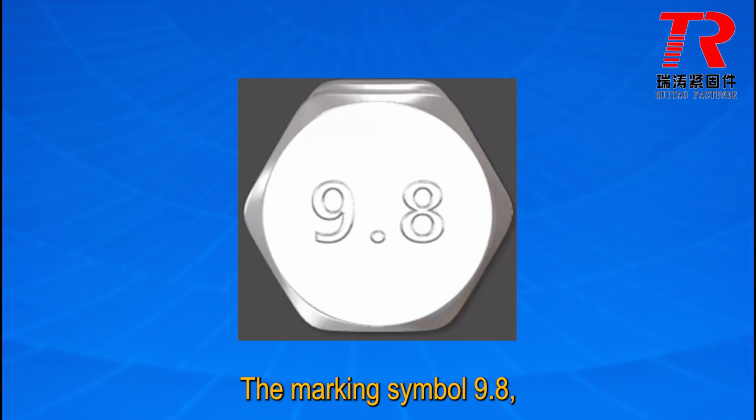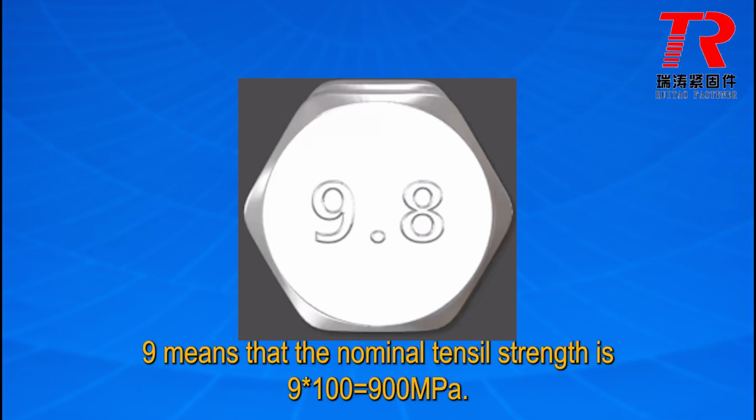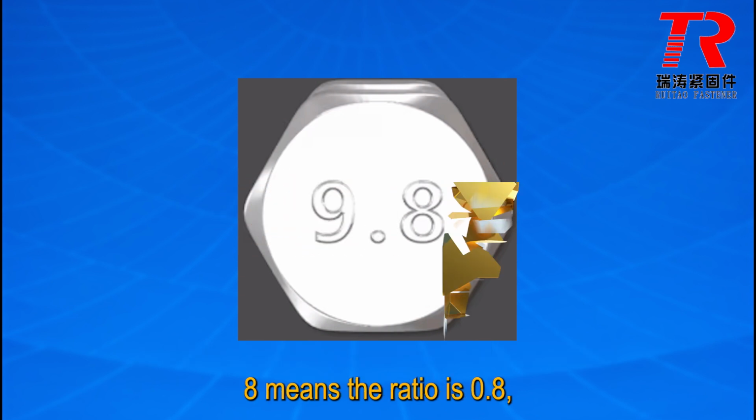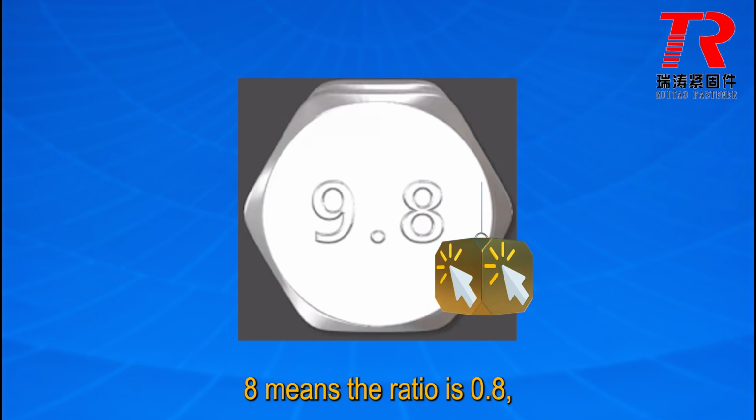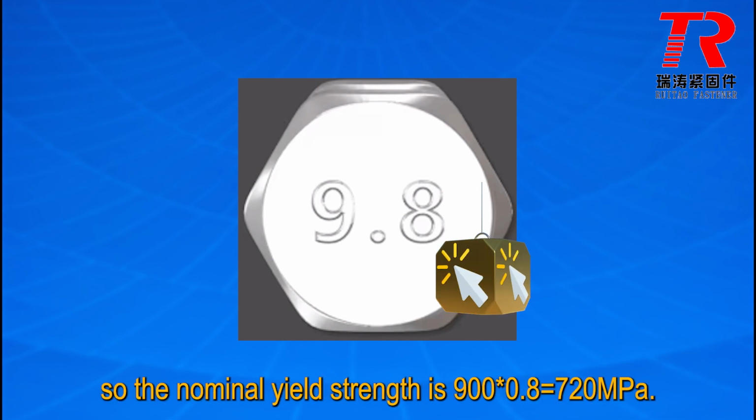The marking symbol 9.8. 9 means that the nominal tensile strength is 9 times 100 equals 900 megapascals. 8 means the ratio is 0.8. So the nominal yield strength is 900 times 0.8 equals 720 megapascals. Got that?